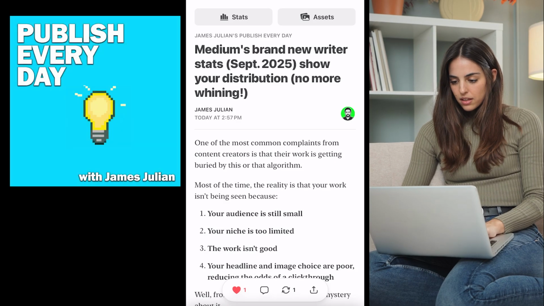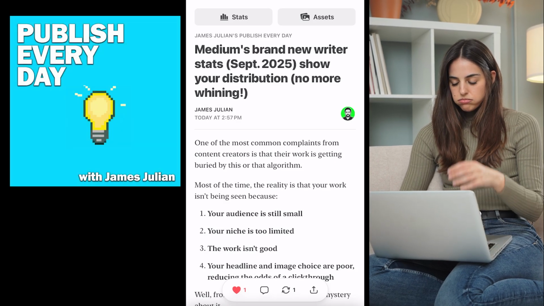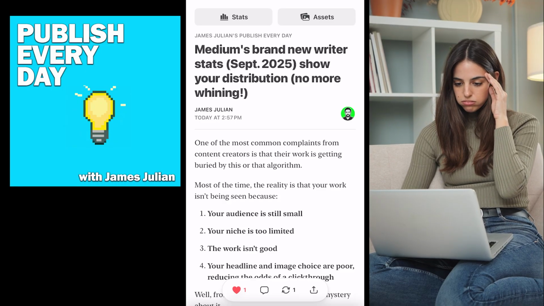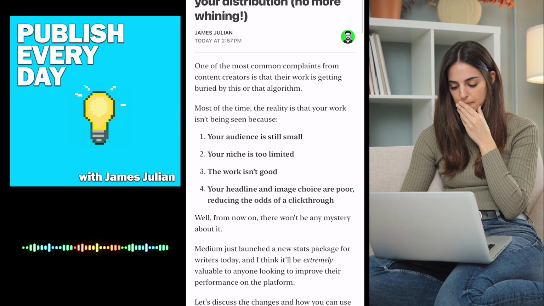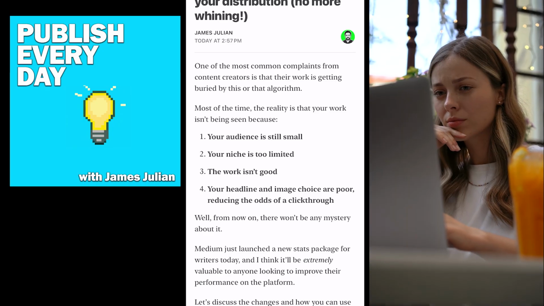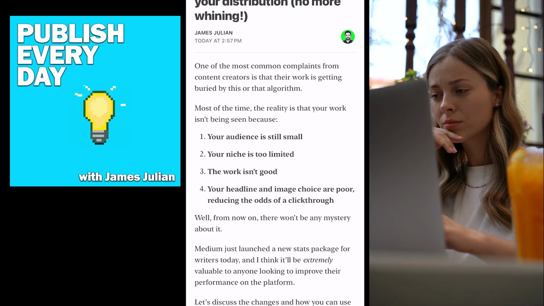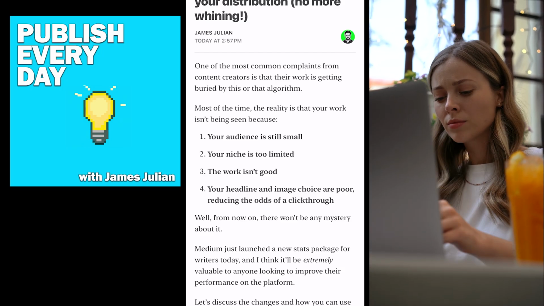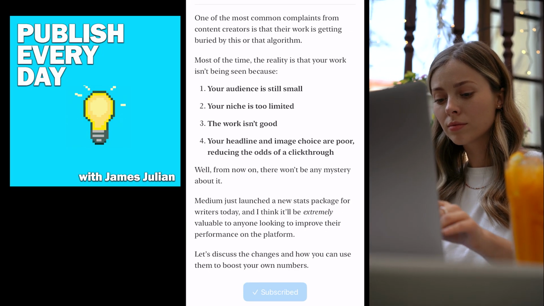One of the most common complaints from content creators is that their work is getting buried by this or that algorithm. Most of the time, the reality is that your work isn't being seen because 1, your audience is still small, 2, your niche is too limited, 3, the work isn't good, or 4, your headline and image choice are poor, reducing the odds of a click-through.